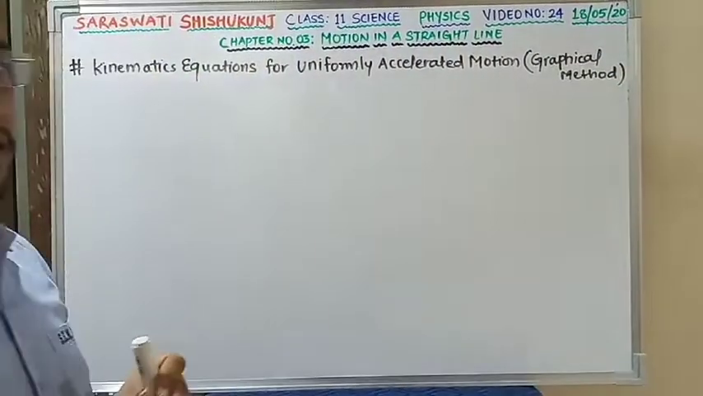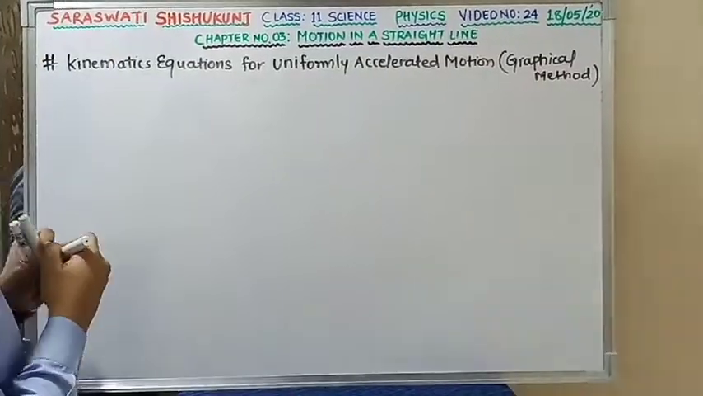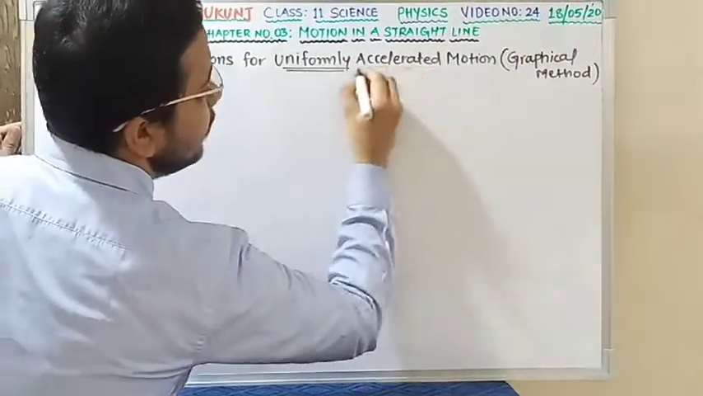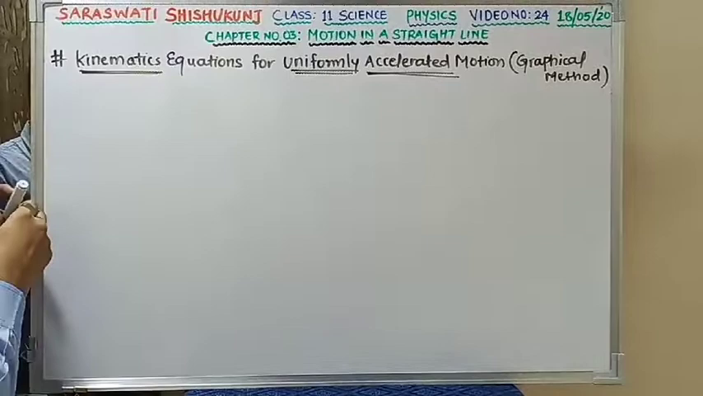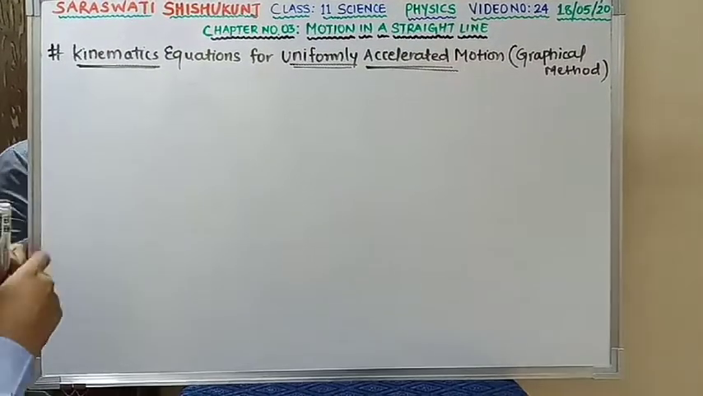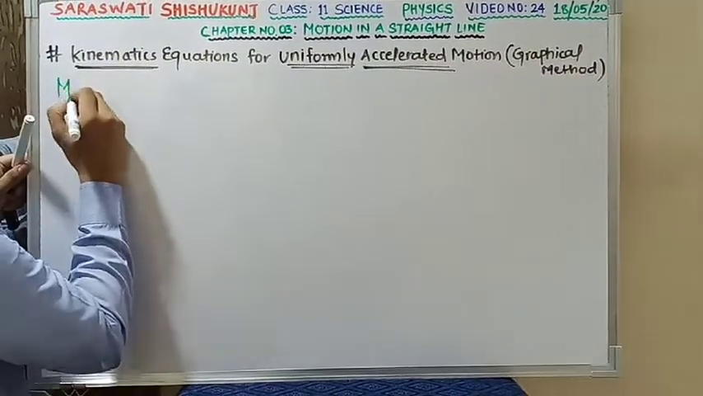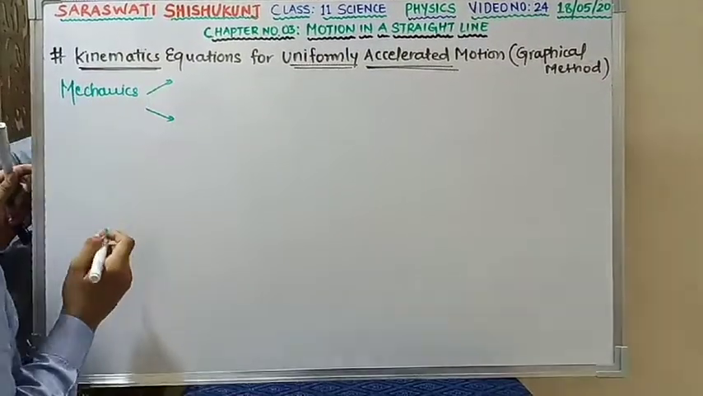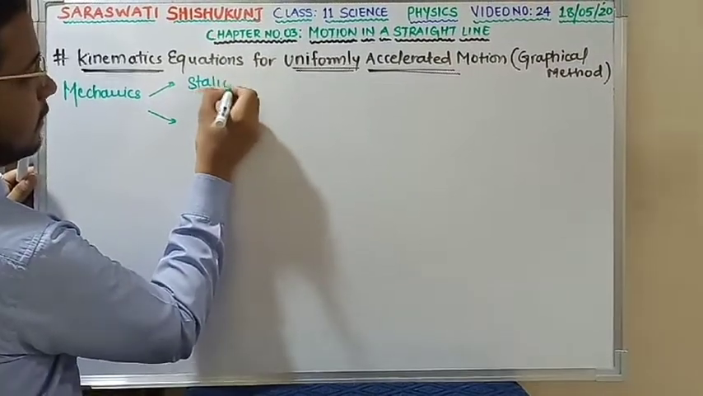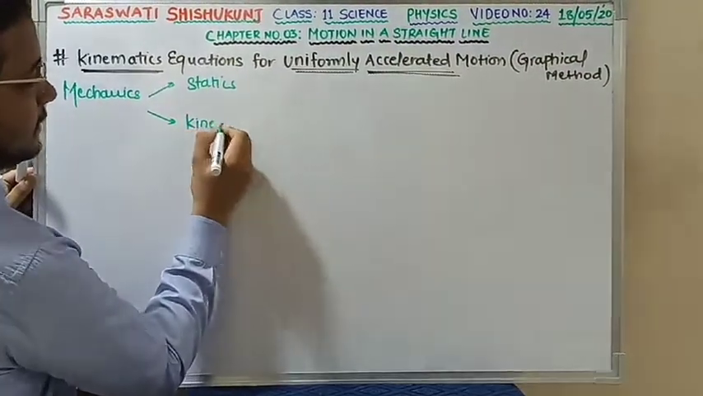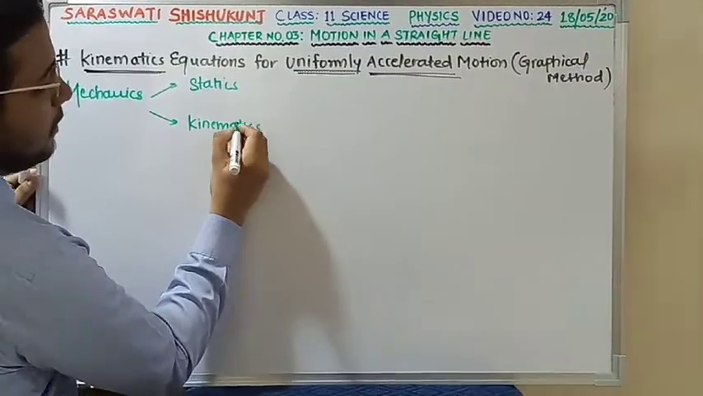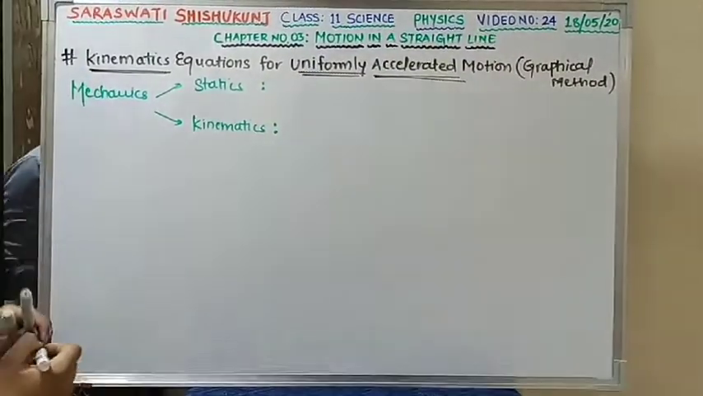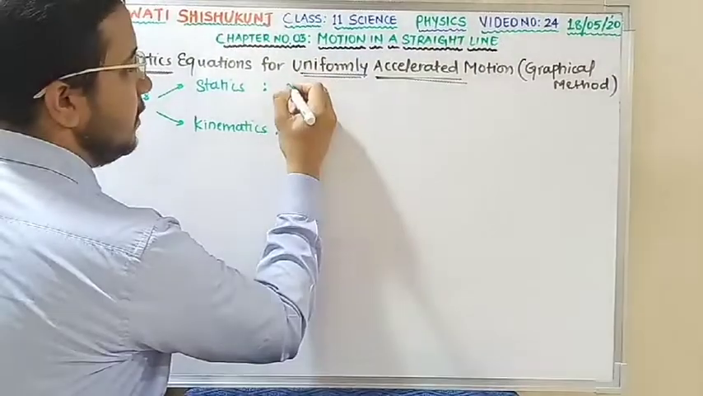Till this clear? Okay. Now before moving into the topic, I want to clear what this word kinematics means. And here one more word is provided, uniformly accelerated. Kinematics, we have already seen that it is a branch of mechanics. We have seen that mechanics is further classified into two sub-branches, that is statics and kinematics. There is one more, dynamics, that I am not going to discuss over here because it is irrelevant to the topic.